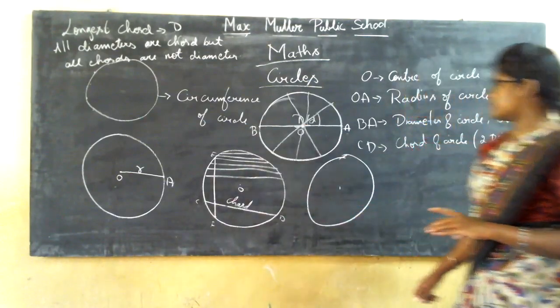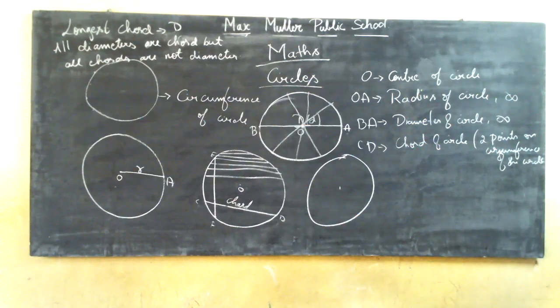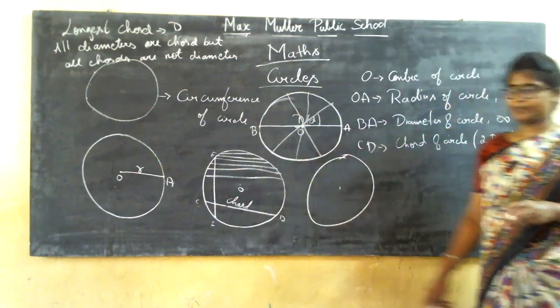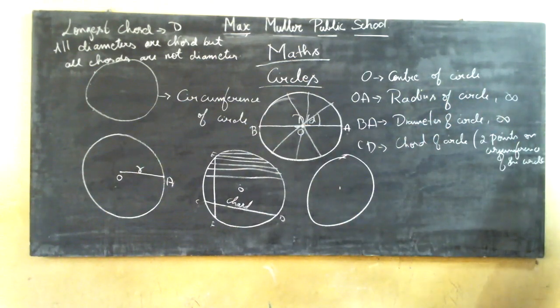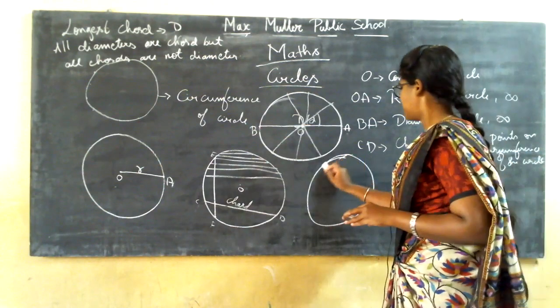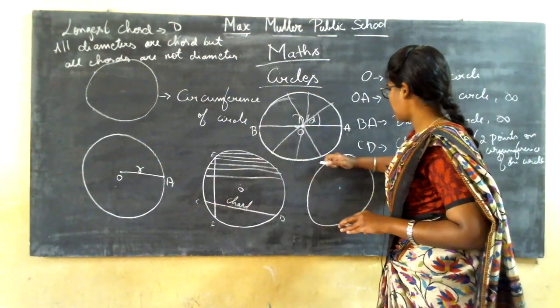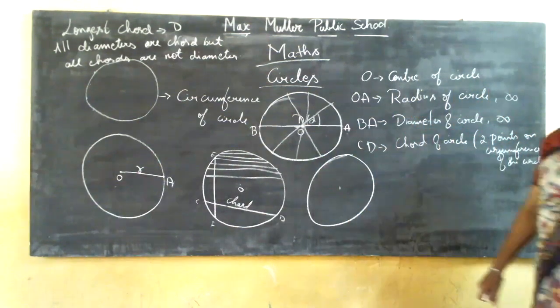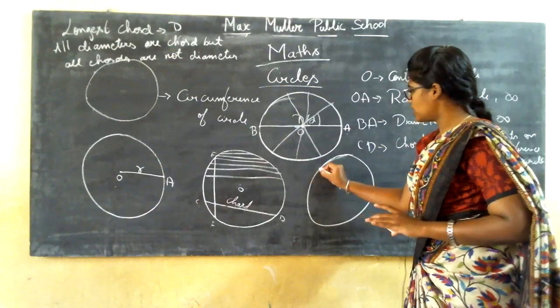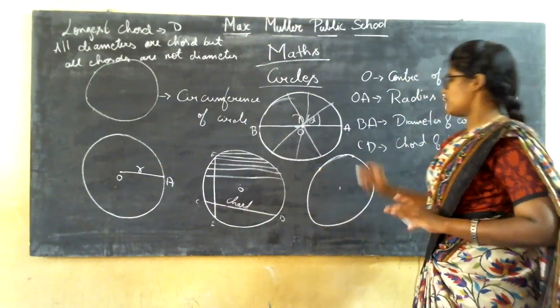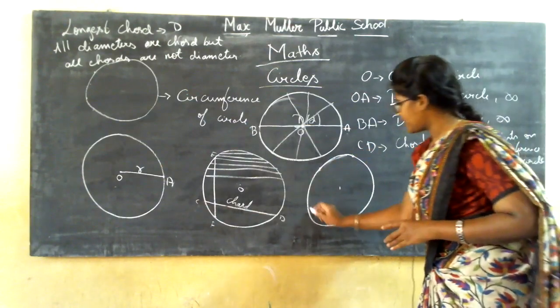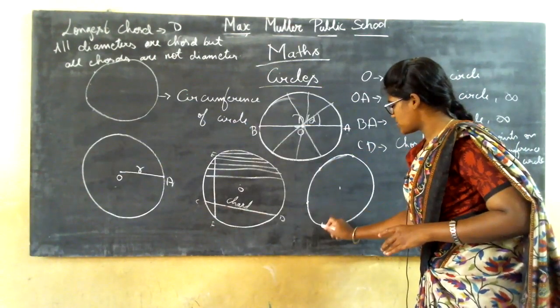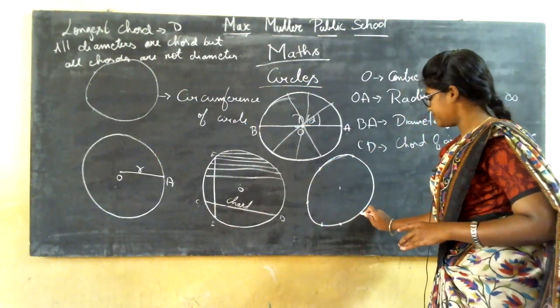Yeah, the next topic. Till now you have learned about the circumference of a circle, radius of a circle, diameter of a circle, chord. Now what is next? Next we are going to talk about the sector. Before going to the sector, let me talk about the arc. What is an arc? Any 2 points on the circumference of a circle is called an arc.